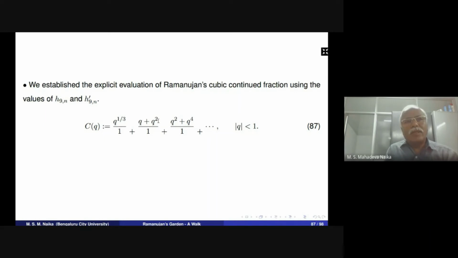By using our modular equations, we can find the explicit evaluations of Ramanujan's cubic continued fraction, as well as the modular relations for C(q) and C(q^n) for different values of n.